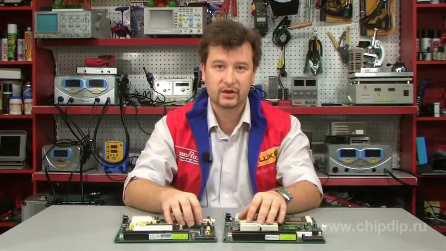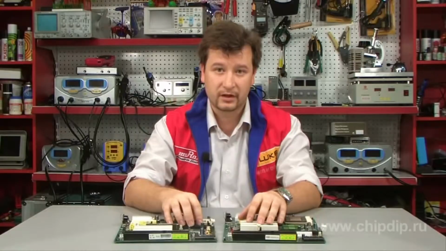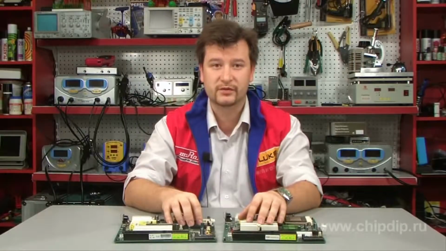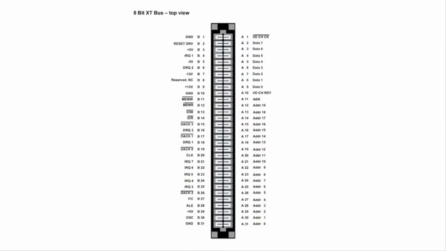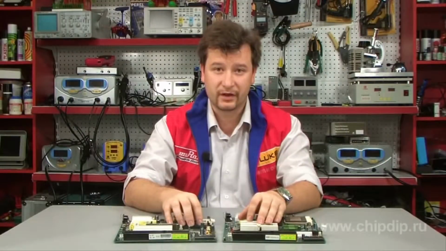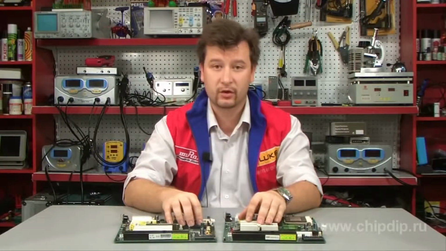Then ISA developed into the 16-bit bus, sometimes called the AT bus. It first appeared in 1984. Its slots consist of 2 parts, one of which is a complete copy of the 8-bit slot. The additional part comprises 36 contacts: additional 8 data lines, 4 addressing lines, and 5 interrupt request lines, plus a contact for the new SBHE signal. All 8-bit cards can be set in the new bus slots, but the contrary is impossible.